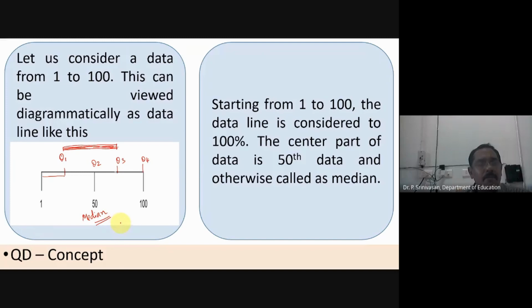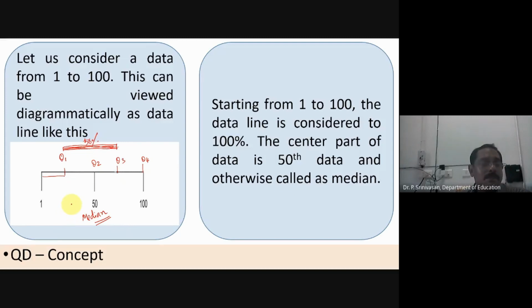So the data from Q1 to Q3, it's also 50%. It is also 50% because on the left side you left 25%, and to the right of Q3 you also left 25%. Therefore, from Q1 to Q3 you have 50% of the data.